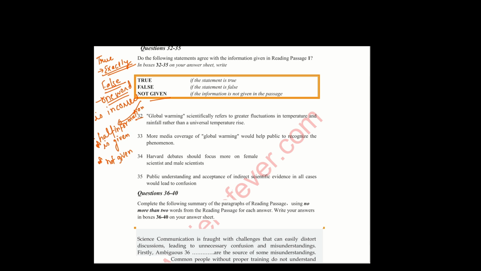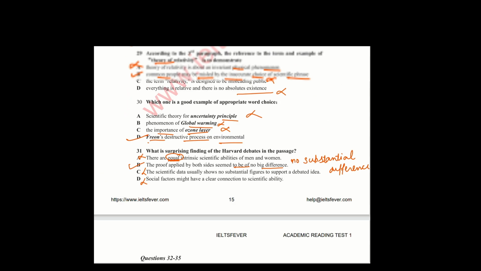32. Global warming scientifically refers to greater fluctuations in temperature and rainfall rather than a universal temperature rise. Means global warming is only a fluctuation in temperature. So where is the mention of global warming?